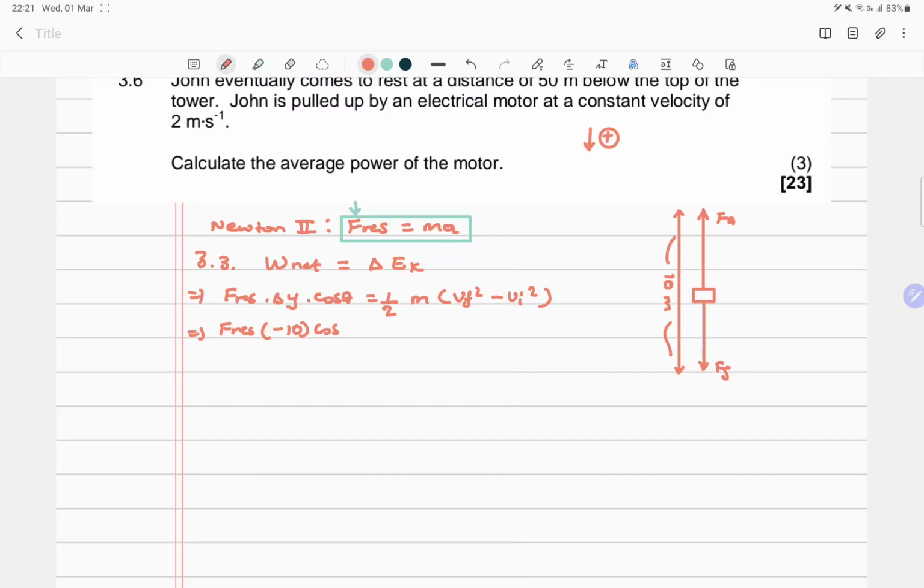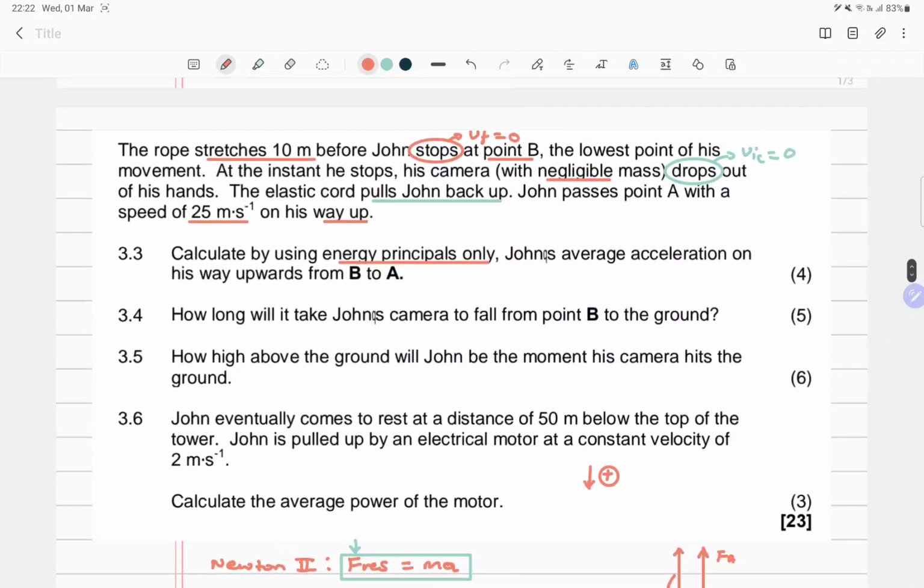Cos. Now what is the angle between the resultant force and the displacement? They are both directed upward, isn't it? So the angle between them is 0. And then this is going to be essentially 0,5 into his mass, which is 80, into his final velocity, which is 25, so now this is 25 minus 0 squared. Okay, great stuff.